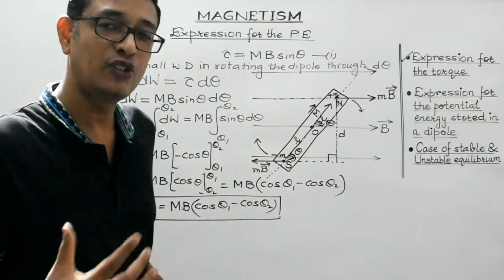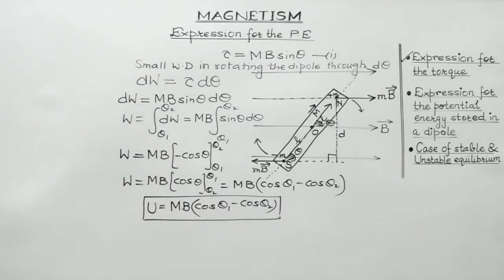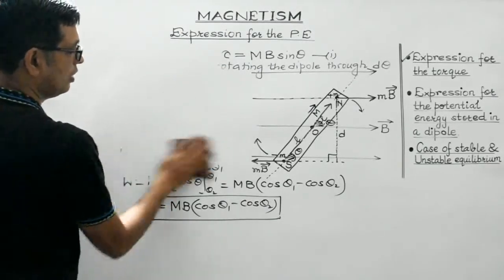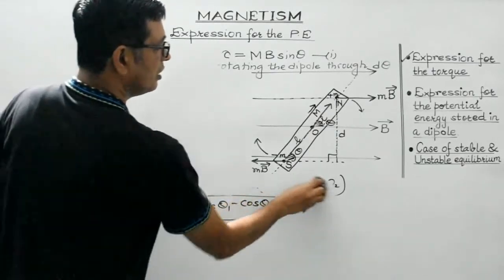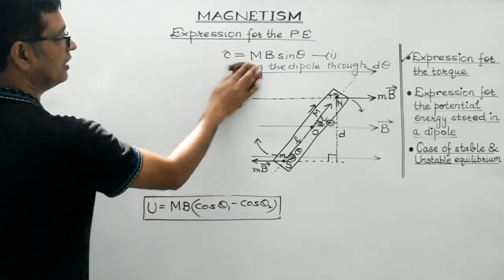Case of stable equilibrium, case of unstable equilibrium. So let's discuss the special cases now. Let us imagine the dipole to be initially making an angle of 90 degrees with the direction of the magnetic field.